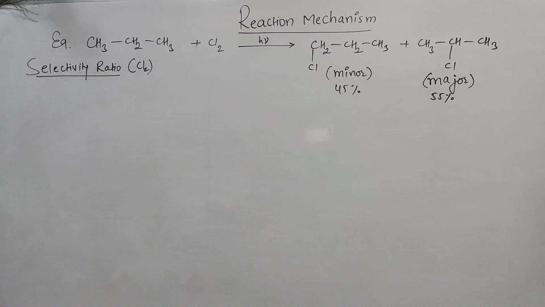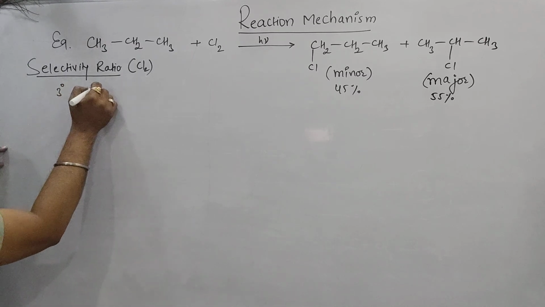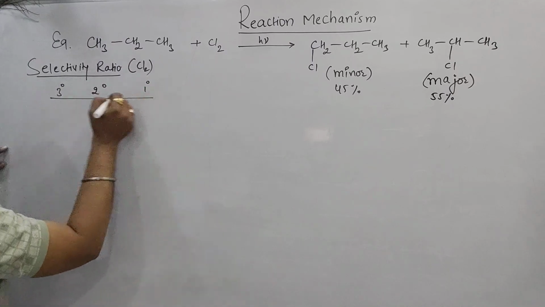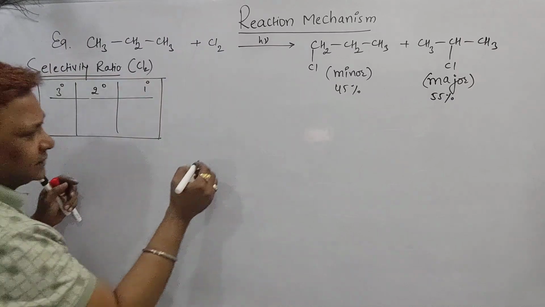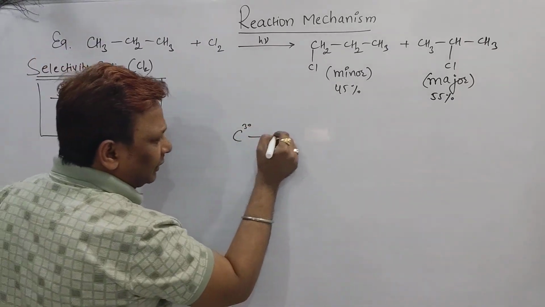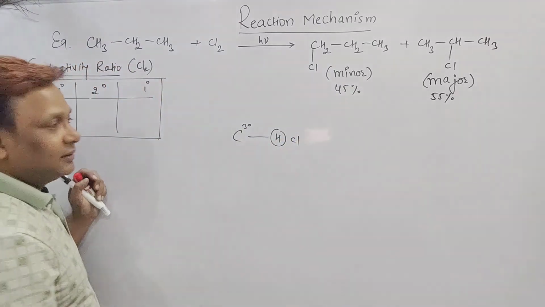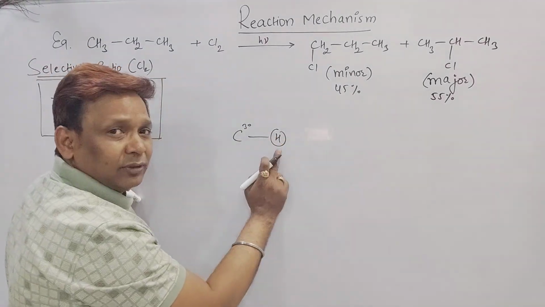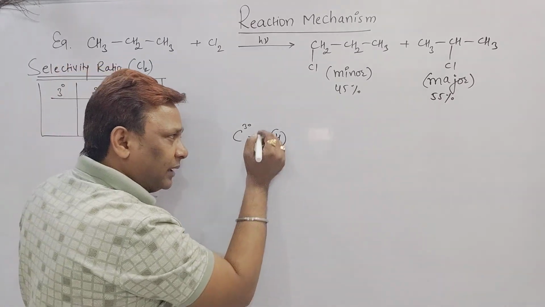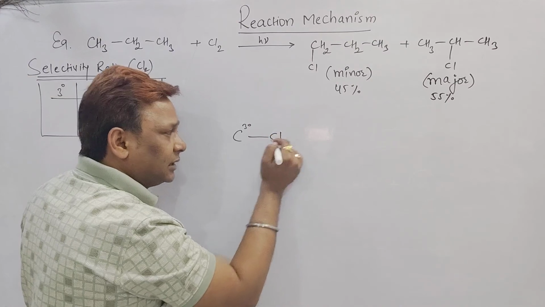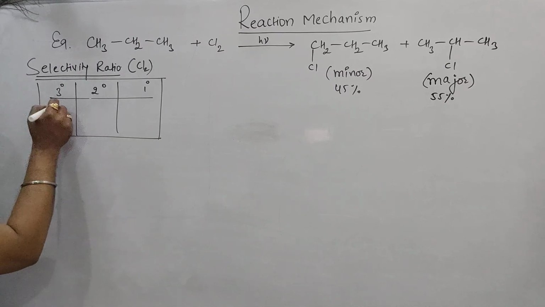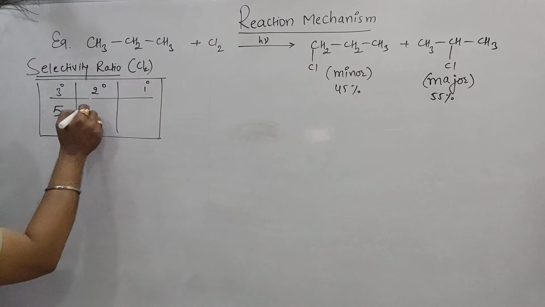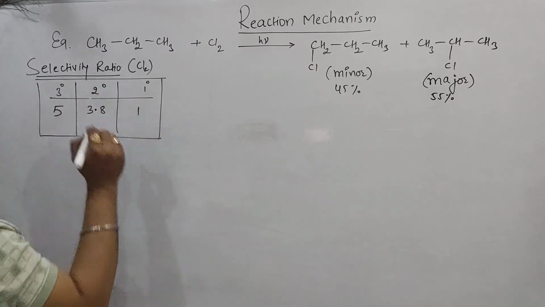For tertiary carbon, secondary carbon and primary carbon, listen here, I repeat. If the carbon is tertiary, it is bonded with hydrogen. If we want to break the bond and replace the H with Cl, the energy required for that tertiary hydrogen replacing with chlorine will be taken as 5. Secondary becomes 3.8 and primary becomes 1.